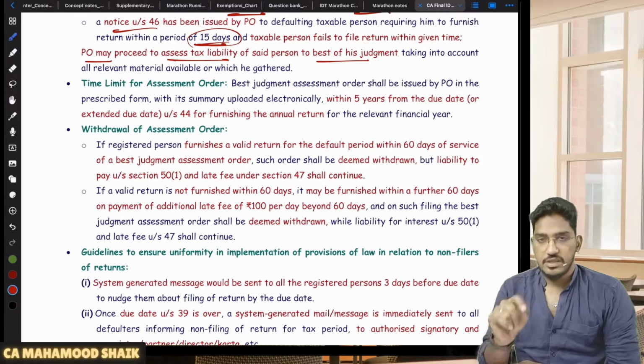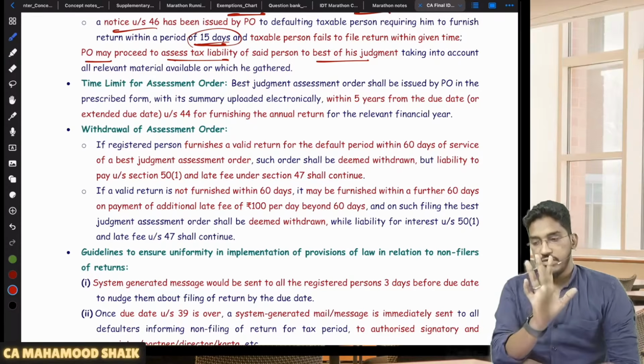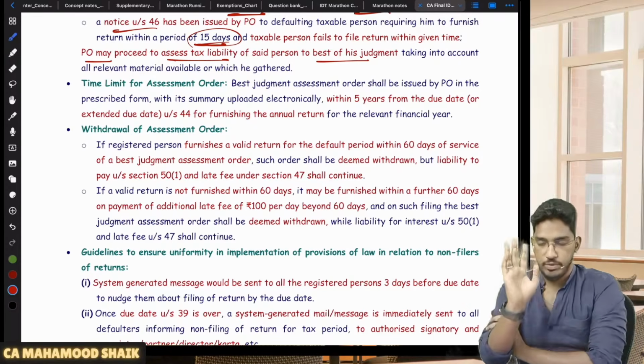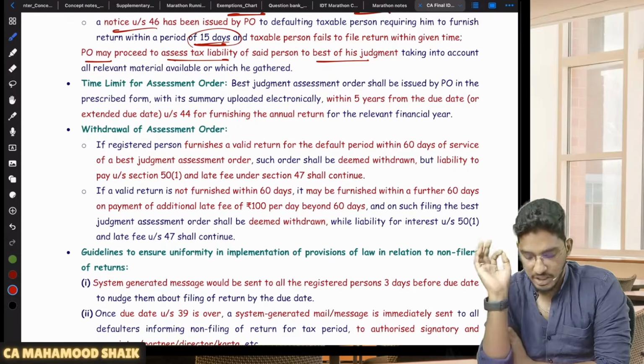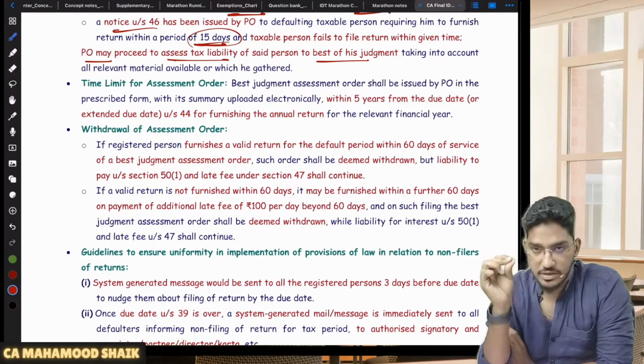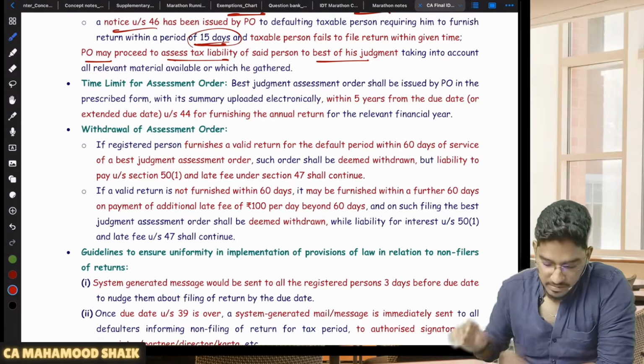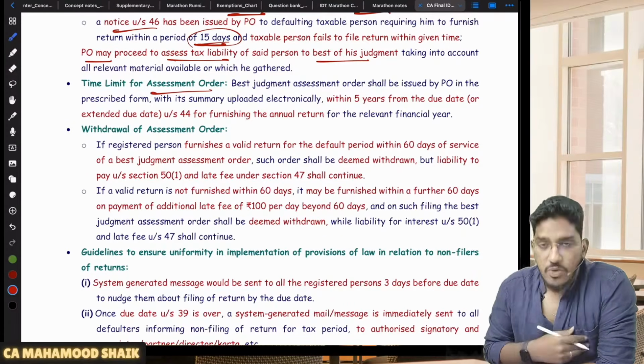If you are already a registered person, you are required to file some returns, but you are not filing them, then first the proper officer will issue notice. Boss, please file your return. 15 days of time he will give. If within 15 days also you are not filing your returns, he will do best judgment assessment. So what is the time limit?